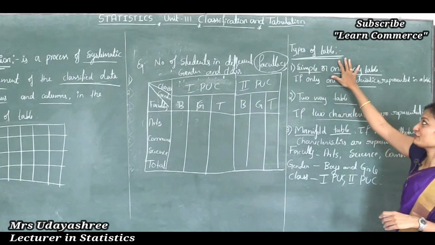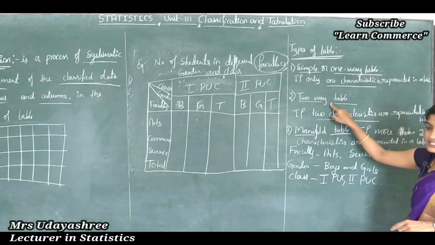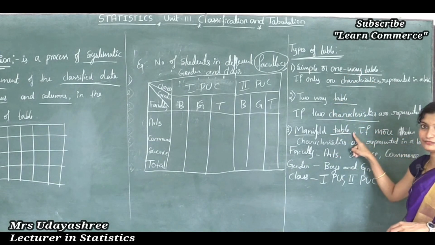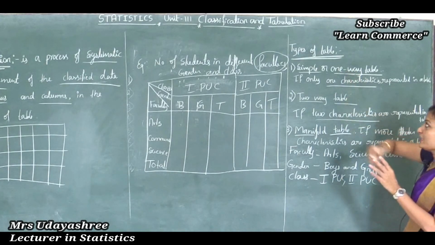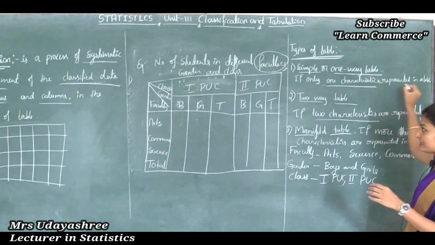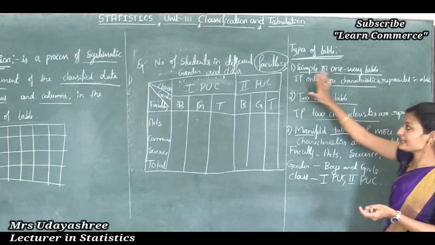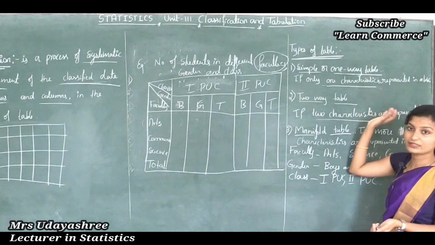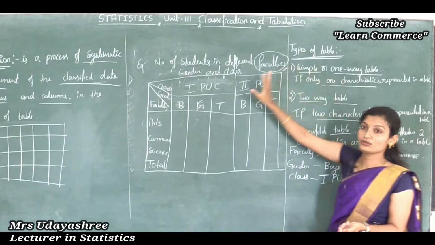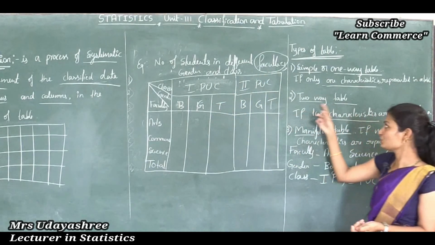So in types of table there are three types. One is simple or one-way table, second one is two-way table, third one is manifold table. What is simple or one-way table, students? If only one characteristic is represented in a table. Then what is two-way table, students? If two characteristics are represented in a table.